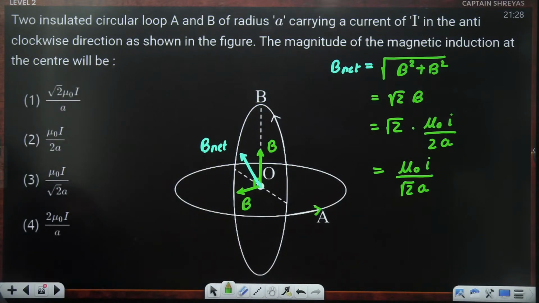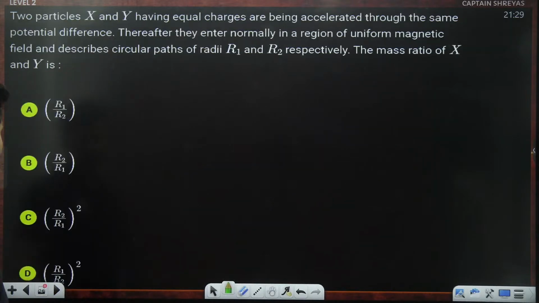Got it, everyone? Is that absolutely clear? Everybody with me? Awesome. Shall we move ahead to the next question coming up on your screen? Get ready for it. Here it comes.